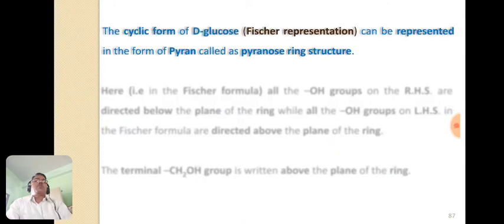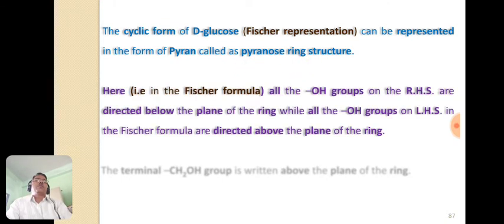Now the cyclic form of D-glucose given by Fischer is known as the Fischer representation. This cyclic form of D-glucose can be represented in the form of pyran, and it is known as the pyranose ring structure.